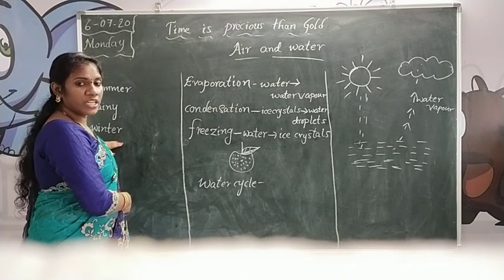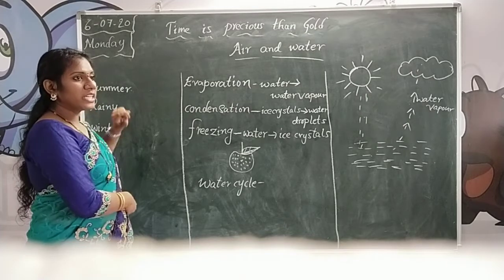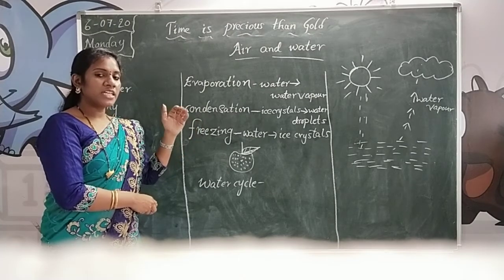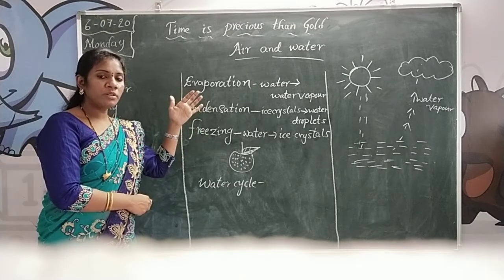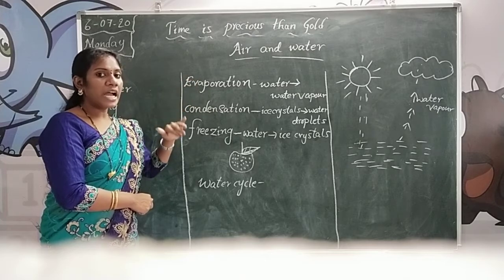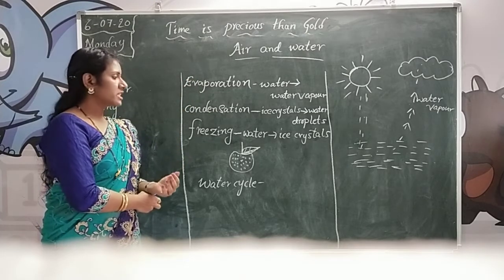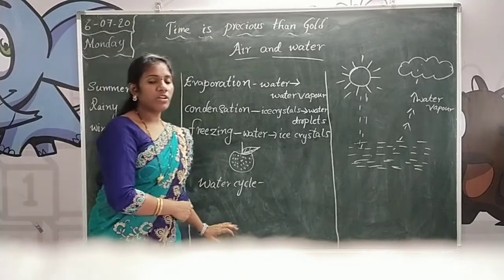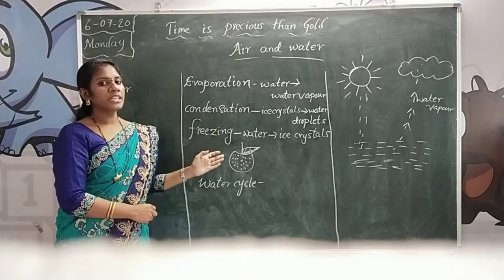In winter season you can observe small water droplets in the air, because at certain heights the air will be cold. After that it can form into ice crystals. Okay, this is the process of the water cycle. So in nature we observe the water cycle: evaporation and condensation.